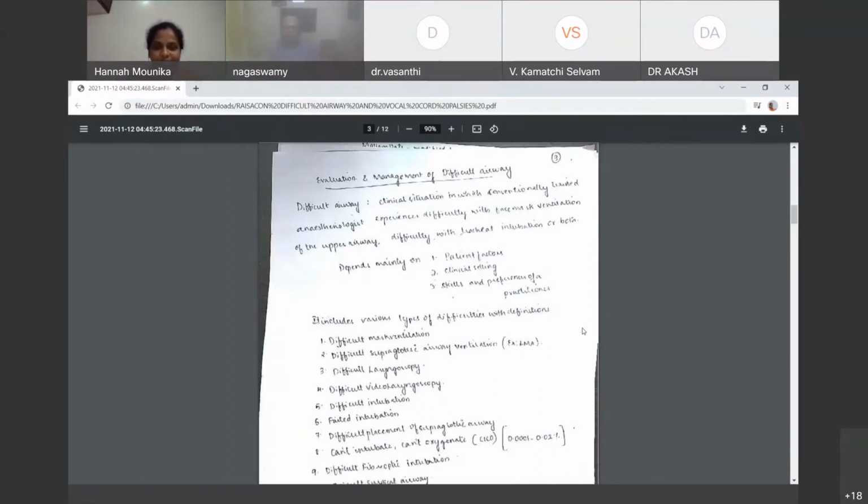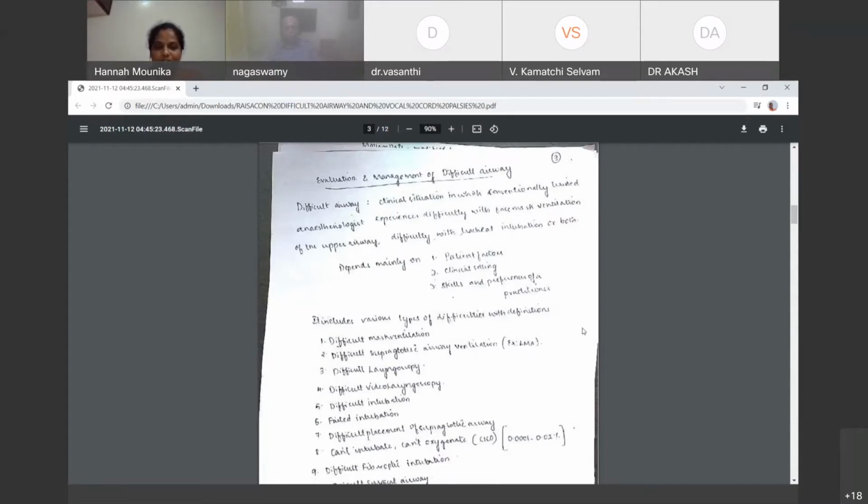Difficult airway, the definition goes like: the clinical situation in which a conventionally trained anesthesiologist experiences difficulty with face mask ventilation of the upper airway or difficulty with tracheal intubation or both. This depends mainly on patient factors, clinical setting, skills and preferences of a practitioner.